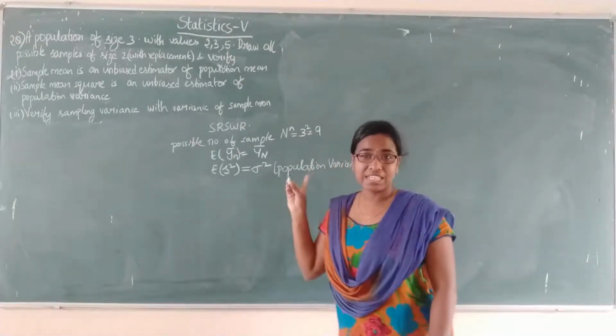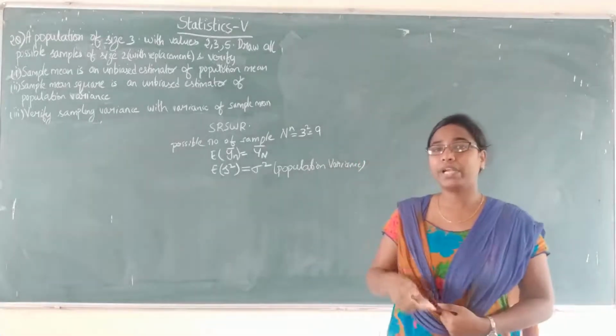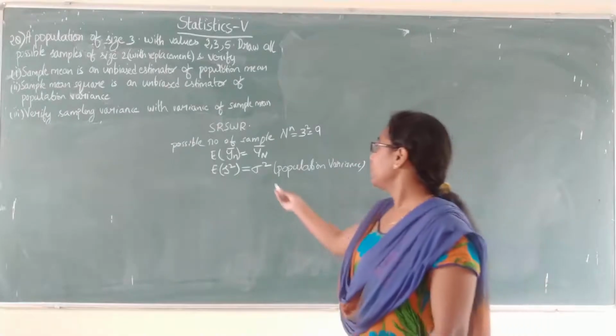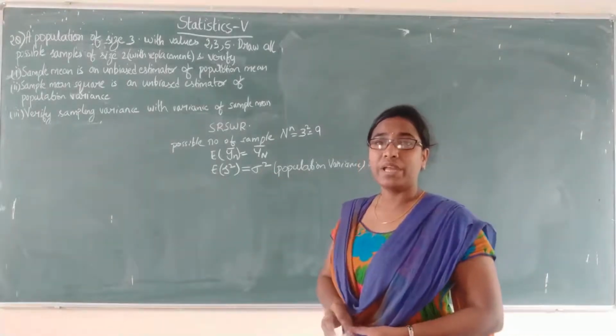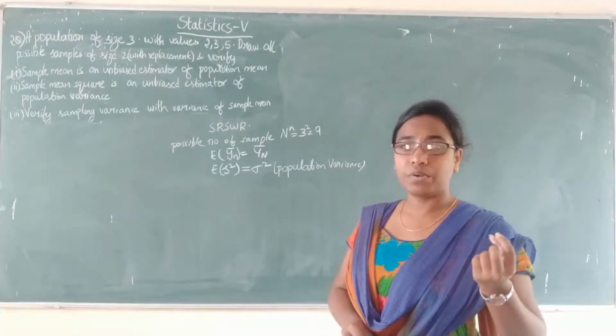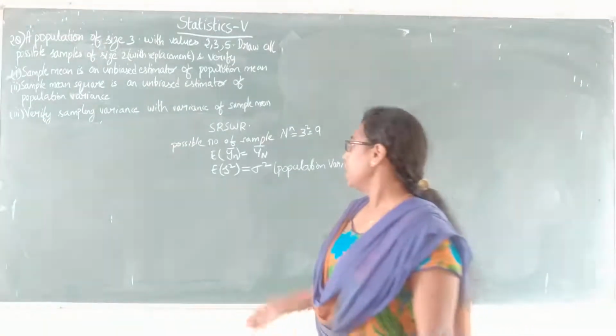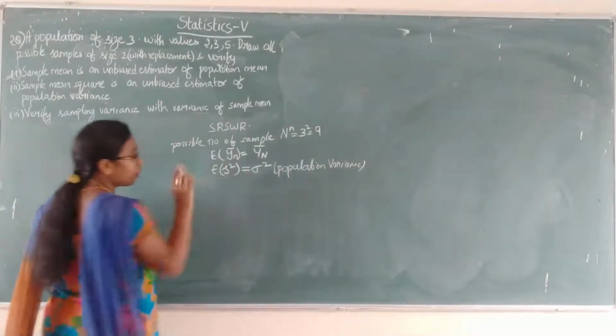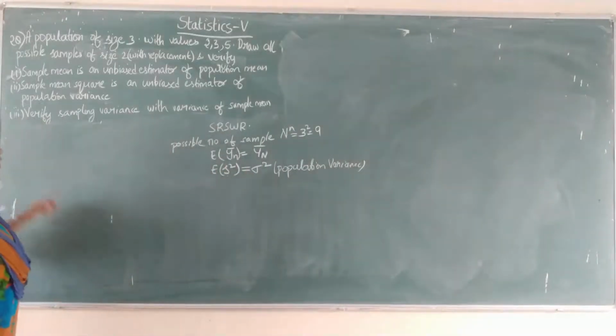So in SRS WR, we will be getting repeated values and the total population is considered. That's why we will get sigma square. Whereas in without replacement, we draw the samples where we will not get repetitions. Here we will get the repetitions. So expectation of s square equals sigma square. That is the second bit.